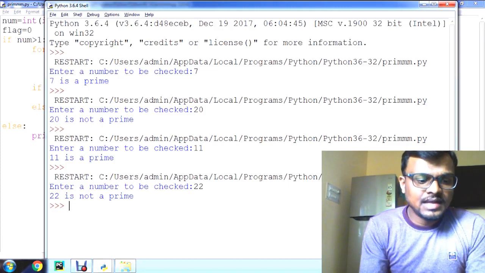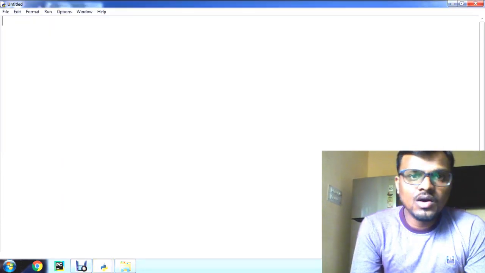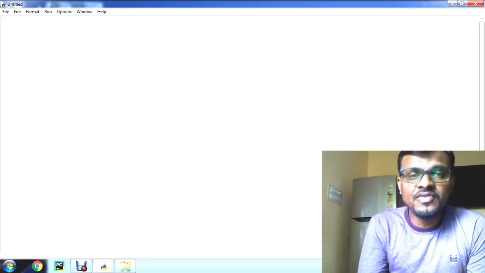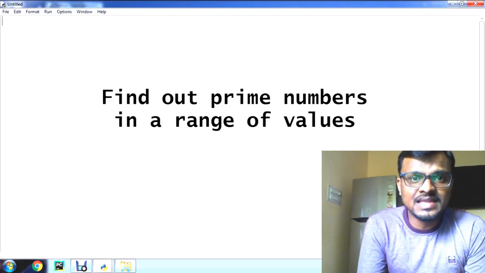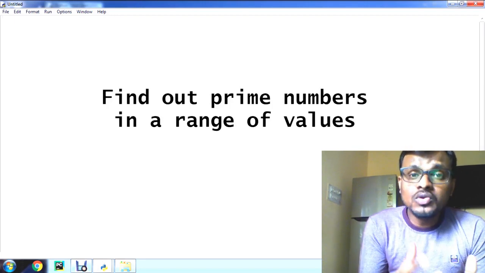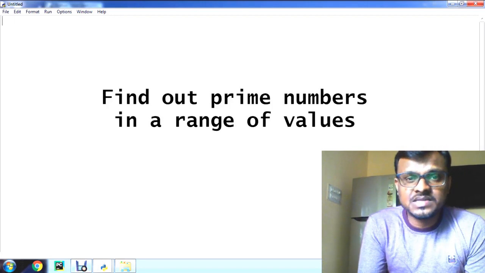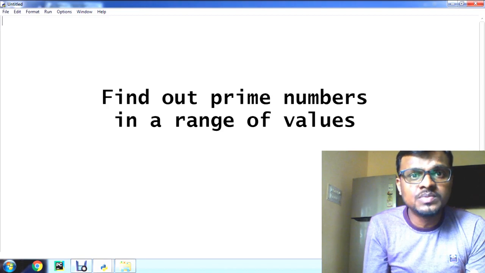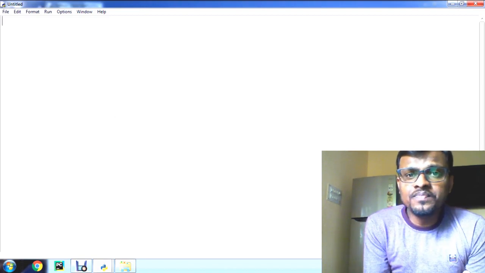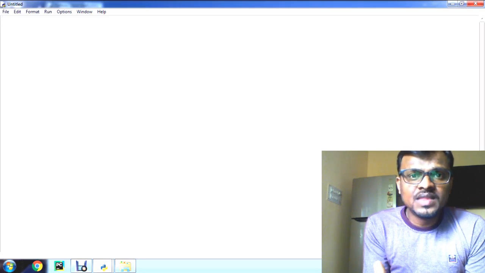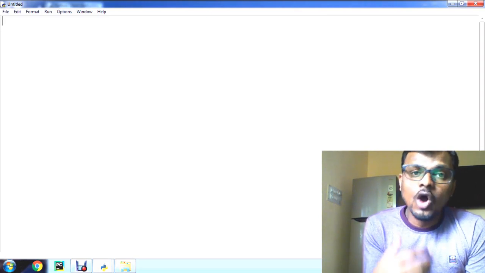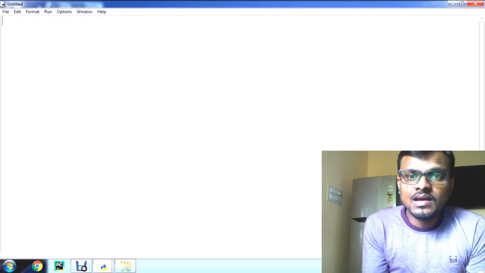For that take a new file. Now let us modify the same program to check prime numbers from a given range. For example, if I say from 2 to 50, what are all the prime numbers that come? I want to display all those prime numbers at a time. To do so, we can make use of nested loops. A nested loop means nothing but using a loop inside another loop. Let us check how we can make use of that and get the output.